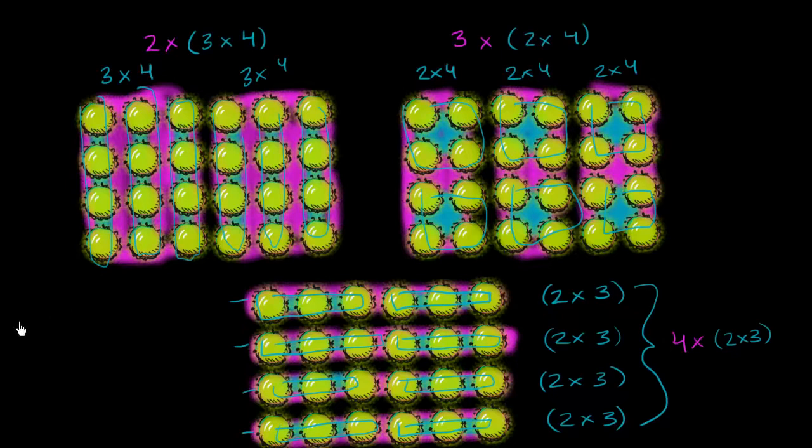So whether you do, let me pick a completely new example. So let's say that I have 4 times 5 times 6. You can do this multiplication in multiple ways. You could do 4 times 5 first, or you could do 5 times 6 first. And you can verify that. I encourage you to pause the video and verify that these two things are equivalent.